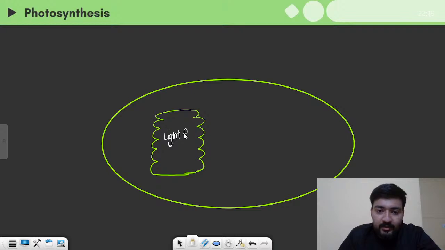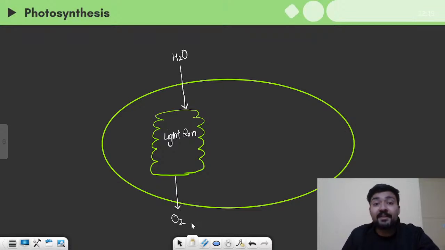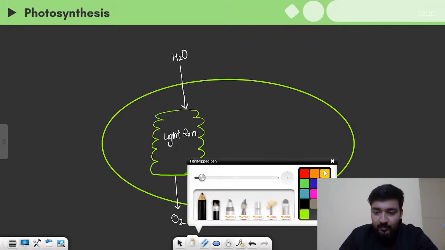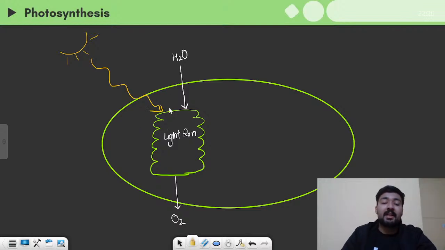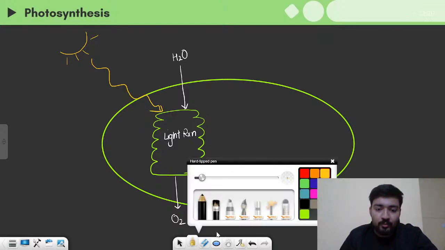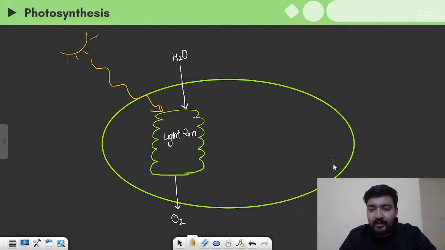In this light reaction, the first raw material of photosynthesis, which is water, comes in, and a product of photosynthesis, which is oxygen, is released. Also the light energy from the sun falls on these membranes, and this energy is used to make two high energy intermediates.